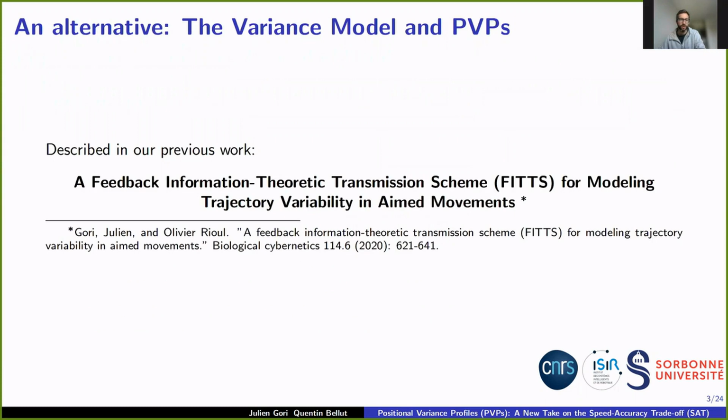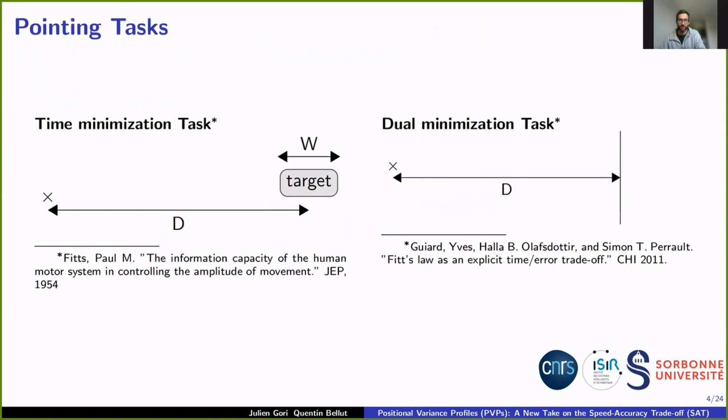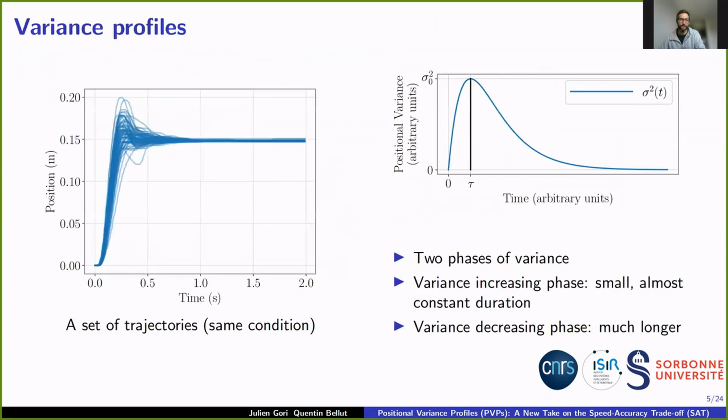We recently proposed an alternative to Fitts's law called PVPs. We'll start by reviewing PVPs and explain how the present work is positioned. Now, the model applies to time minimization tasks that we have just seen, as well as dual-minimization tasks where the participant aims towards a line at a given distance and has to jointly optimize movement time and precision.